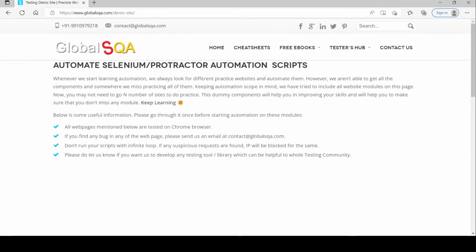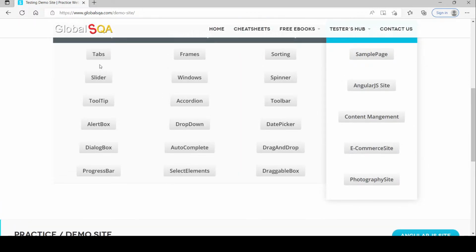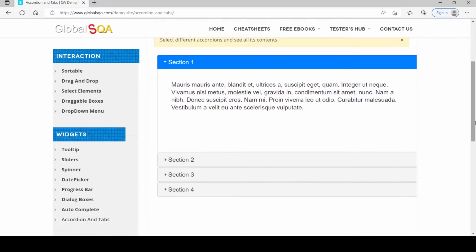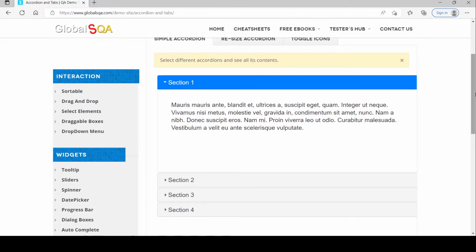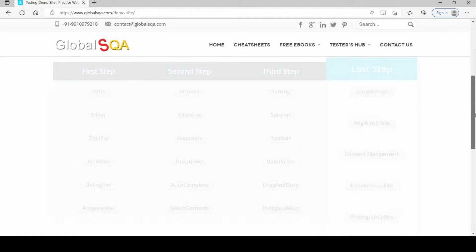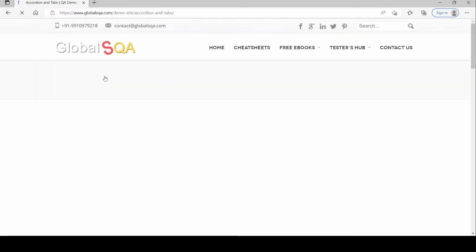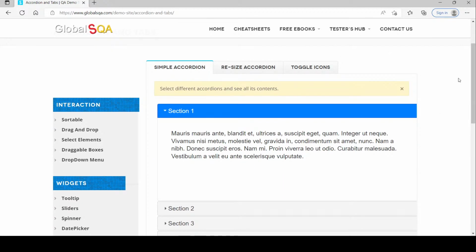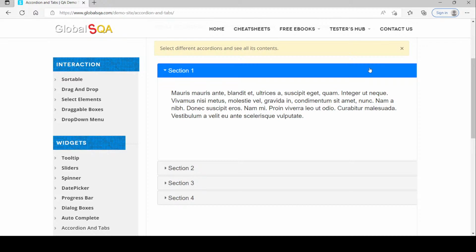Okay, this is our website, right? I am clicking on the tabs button, but it is not coming. Here, by default we are getting section 1, section 2, section 3, section 4. In this scenario, once I click on the tabs button from the home page, I get this page.